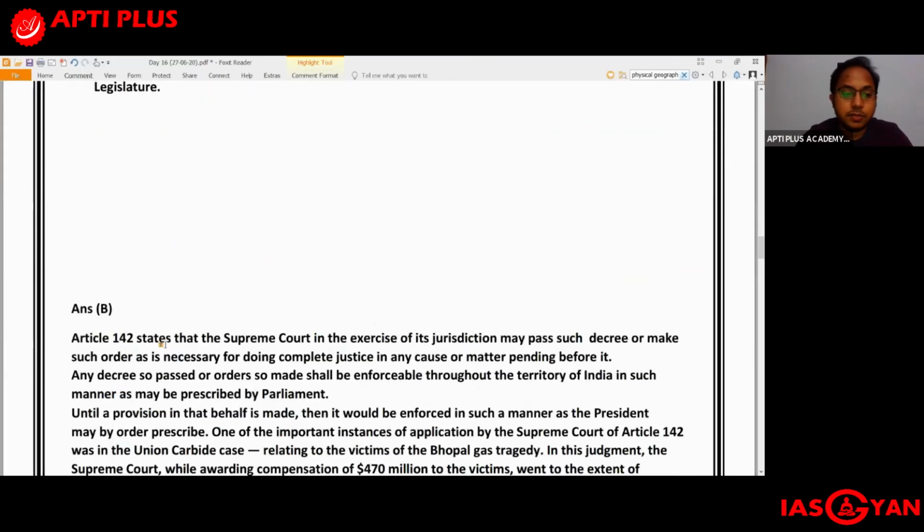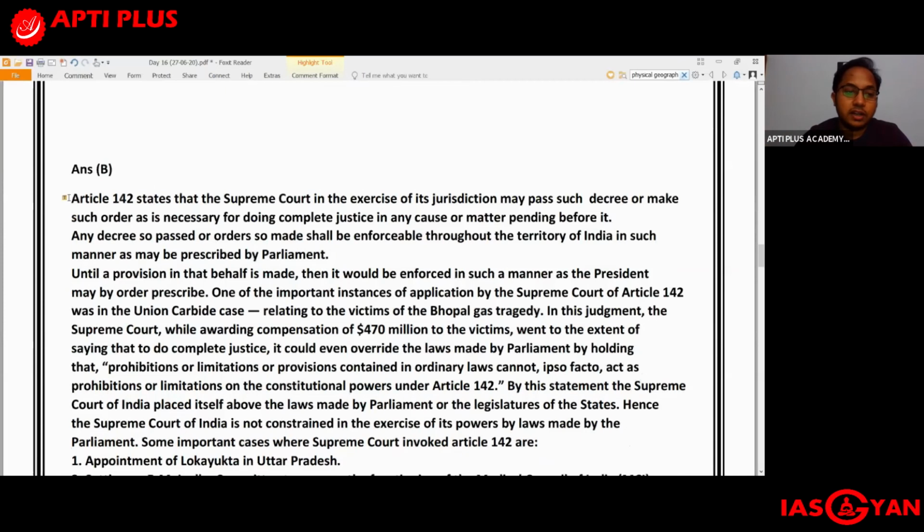So let us see 3B. Article 142 states that the Supreme Court, in the exercise of its jurisdiction, may pass such decree or make such order as is necessary for doing complete justice in any cause or matter pending before it. So what does Article 142 state?